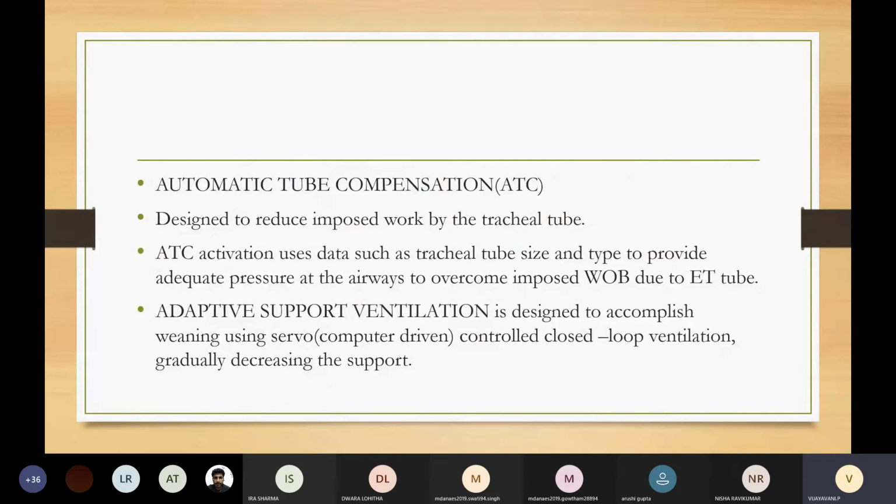What we set in adaptive support ventilation is the patient's ideal body weight, percentage minute ventilation, FiO2, PEEP, pressure limit, rate limit, flow trigger, expiratory trigger sensitivity. Ventilator will continuously analyze the peak inspiratory pressure, tidal volume, respiratory rate, compliance. And ventilator automatically adjusts inspiratory pressure, IE ratio, flow rate, and respiratory rate.